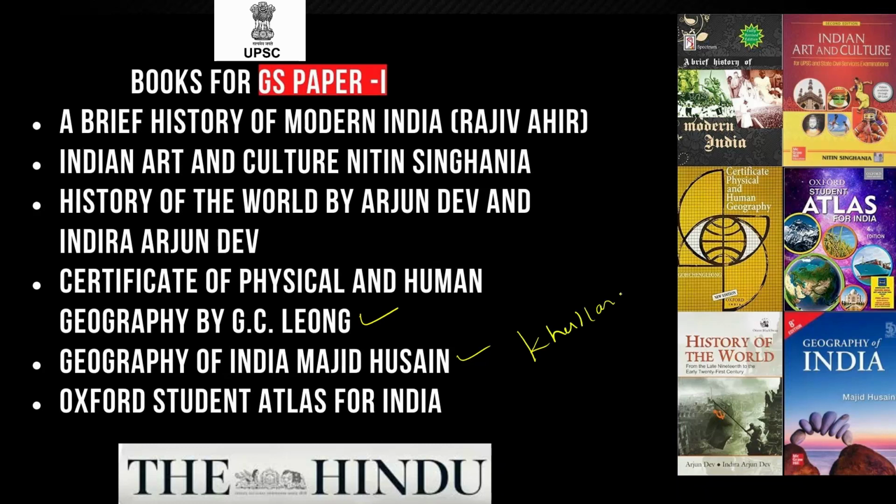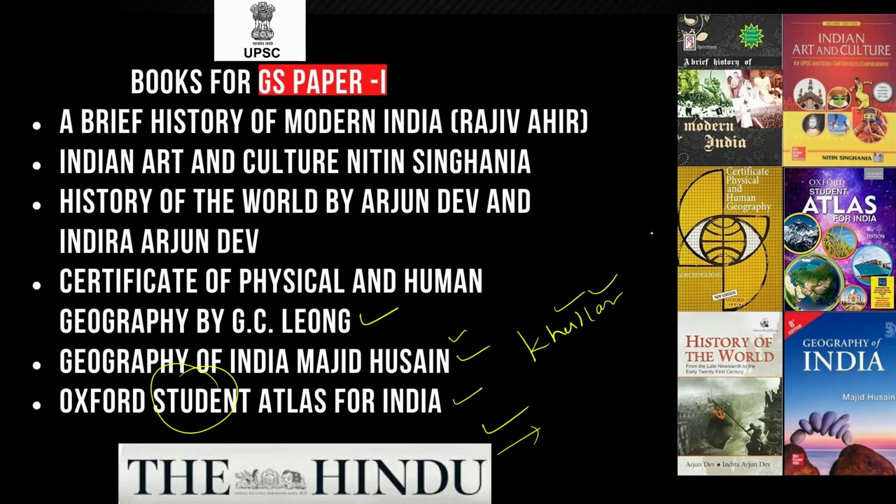But Khuller देखते देखते इतनी मोटी हो गई कि it is difficult that we are able to complete it. But still, if you are a student of the geography optional, rather than going for Majid Hussain, you can go for Khuller. ठीक है ना. Oxford Student Atlas है ना, Student Atlas I am talking about. And Oxford Student Atlas for India, you will have to see the latest edition along with The Hindu, because of the current happenings which are there, and also you can see that many environmental news will be there on The Hindu. You can go for it.